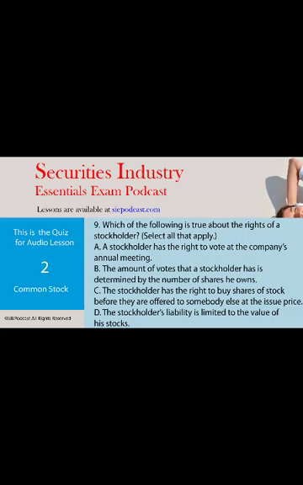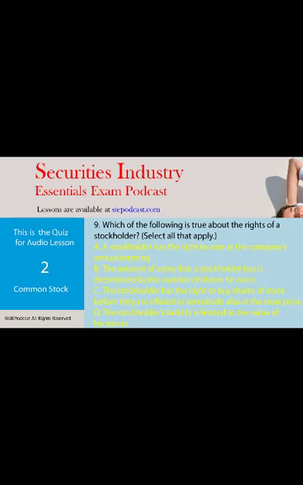C. The stockholder has the right to buy shares of stock before they are offered to somebody else at issue price. Or D, the stockholder's liability is limited to the value of his stock. And the answer for that is A, B, C, and D, but there's a caveat here.